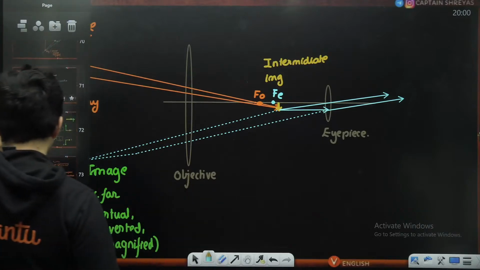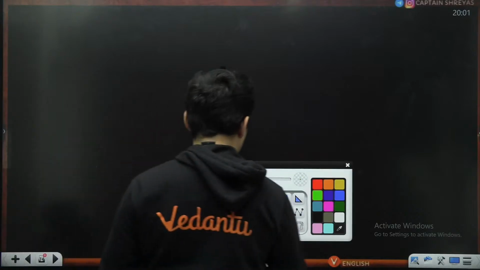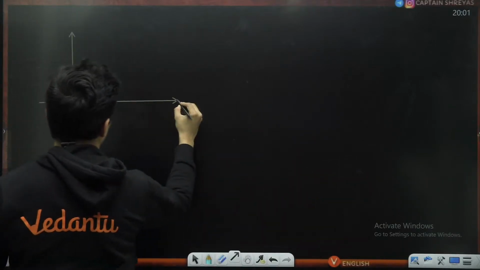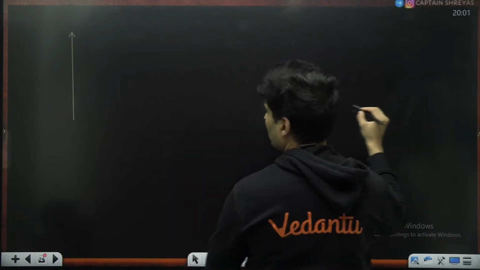Then, one very important graph in optics, wave optics, sorry, that you get.